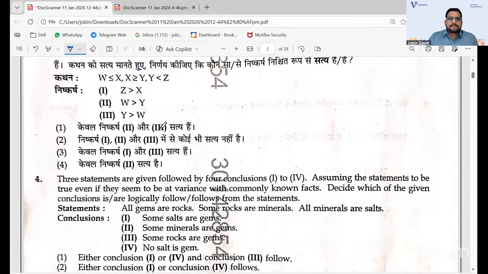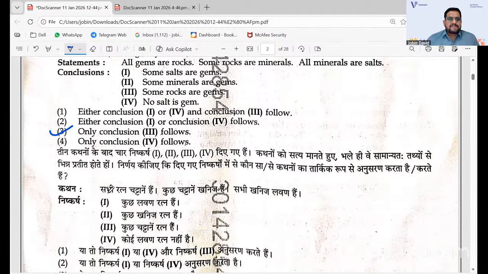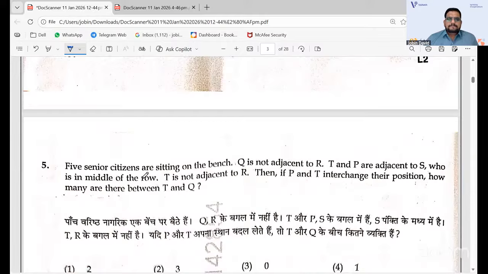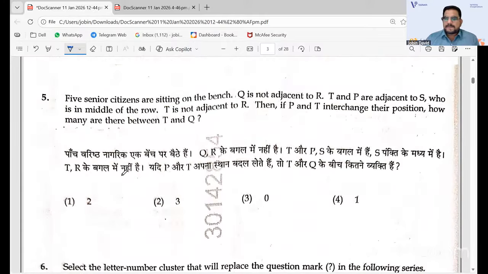So going with the fourth question, three statements are given with four conclusions. This is a question from syllogism. Those who are studying for the NET will get it, and we have studied this in the classes also. The answer here is only conclusion 3 follows. And the fifth one is a position or seating arrangement: 5 senior citizens are sitting. It is like an arrangement, and the answer for this question is 2.